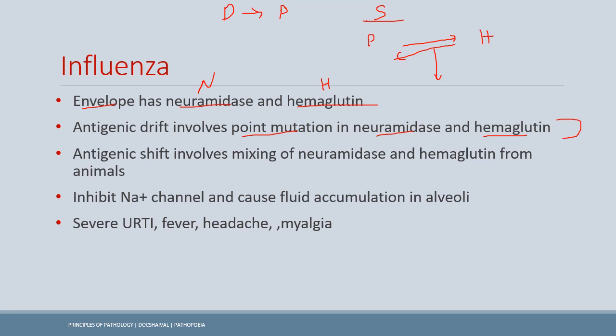Now, what is the general mechanism by which the influenza virus works? It inhibits the sodium channel, and that causes the fluid accumulation. This in turn causes the bacteria to grow because they have a favorable environment. Then the presentation of the influenza is as upper respiratory tract infection, headache, myalgia, and fever. All these are non-specific symptoms.